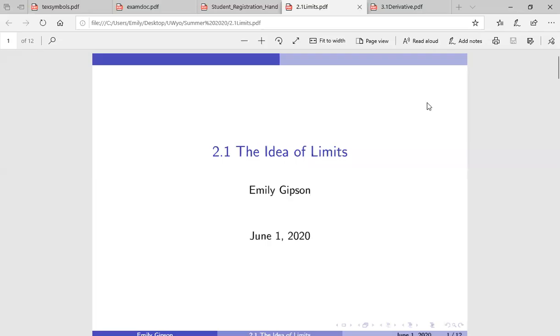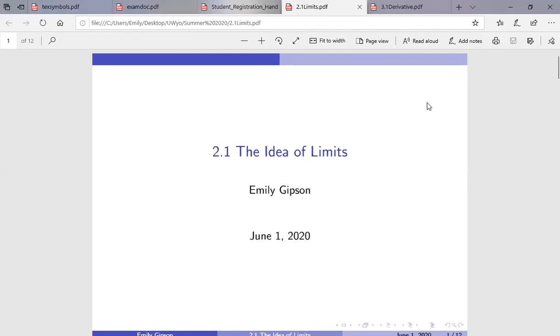Today is day 5, and we're going to cover again 2 sections, but these should be pretty small sections, so it's not going to be as big as Fridays. Our first section is going to be 2.1, the idea of limits, and it might seem a little counterintuitive that we just did all this work to finish up chapter 2, and now we're going back to the introduction, but you'll see why once we get to chapter 3, section 3.1, which is going to be the next video.